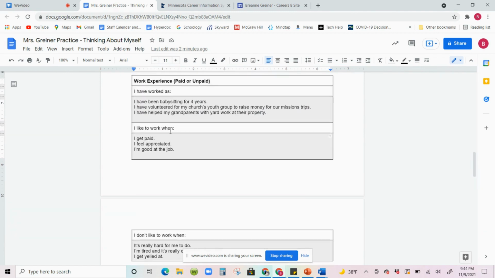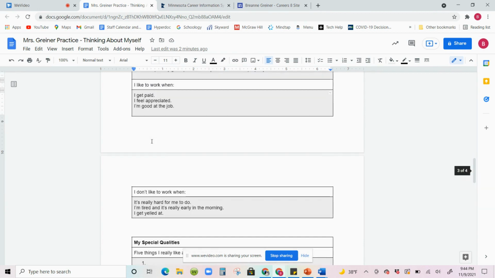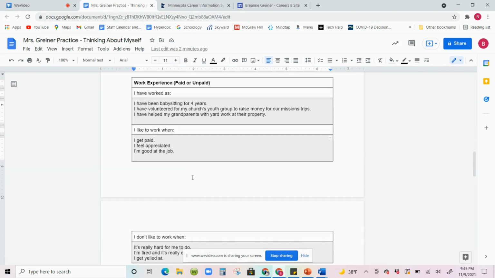So for these three sections, I want you to write down at least three things. Think of three things you've done for work, whether it's paid or unpaid, three times that you feel like you like to work. What are the conditions like when you are loving the work? And what are the conditions like when you're hating the work? I don't like to work when. Give me three for each of these boxes.